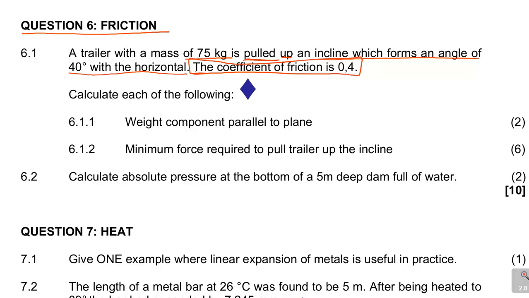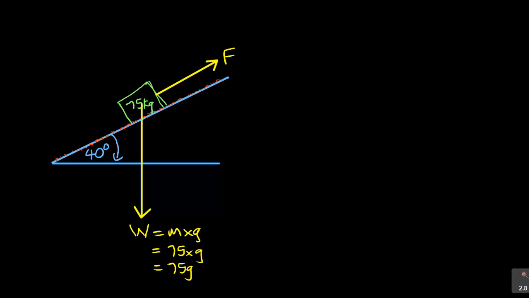Now it says calculate the following: 6.1.1, the weight component parallel to the plane, and 6.1.2, the minimum force required to pull the trailer up the incline. I need to know this question so that I know what I'm looking for. The first part, I need to show you all the forces that are acting on this, because this question needs you to show all the forces.